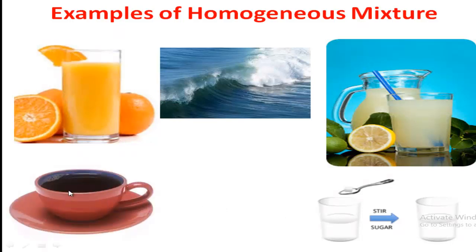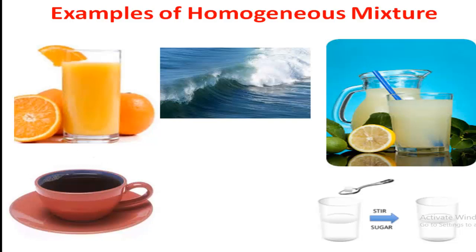Also tea. How do we make tea? Using water, tea liquor, and sugar, isn't it? But when we prepare tea, it becomes a perfect homogeneous mixture, because the components cannot be separated easily from this mixture.